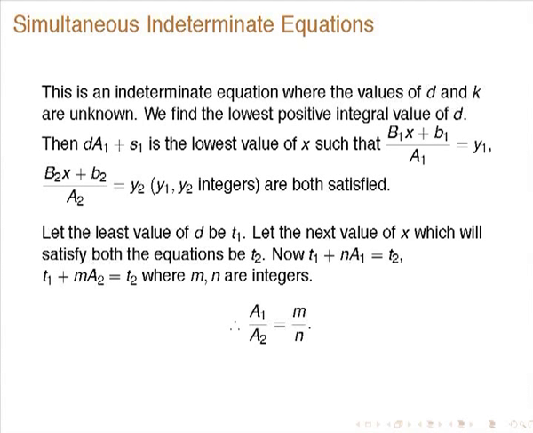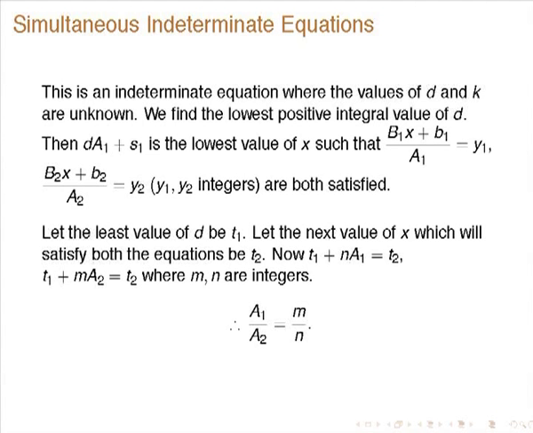This is an indeterminate equation where the values of d and k are unknown. So, we find the lowest possible integral value of d, then dA1 plus S1 is the lowest value of x such that this is an integer. Similarly, this is an integer. Let the least value be T1. Let the next value of x which will satisfy this be T2.